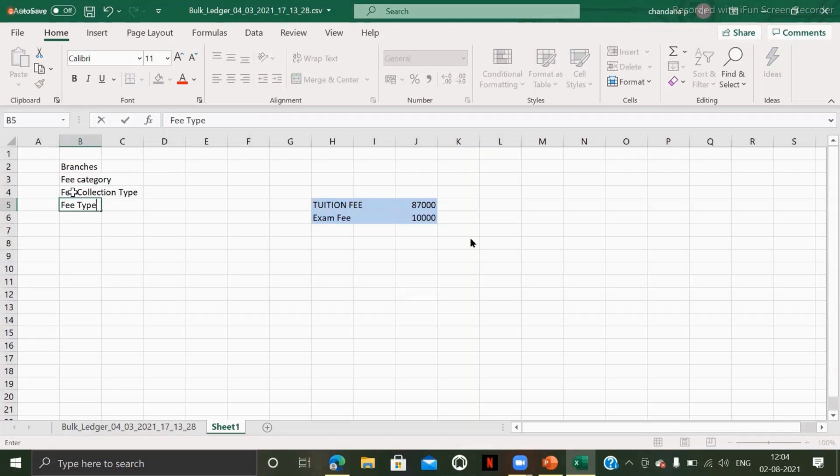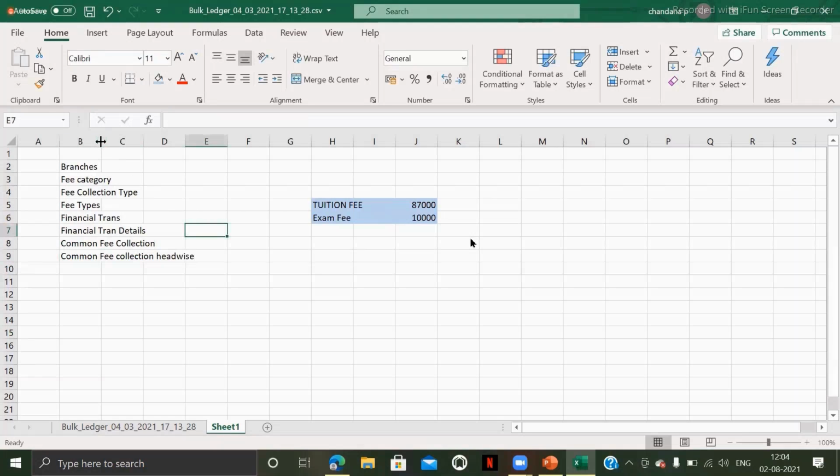The fourth one is fee types. Fifth one is financial trans. Sixth one is financial tran detail. Seventh one is common fee collection. And eighth one is common fee collection headwise. So these are the 8 database tables.